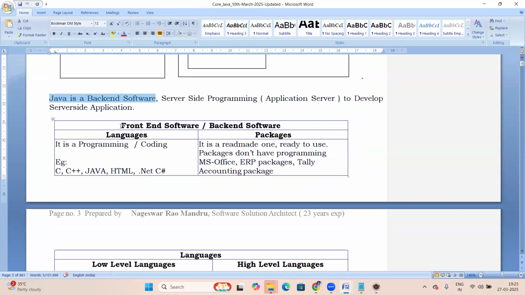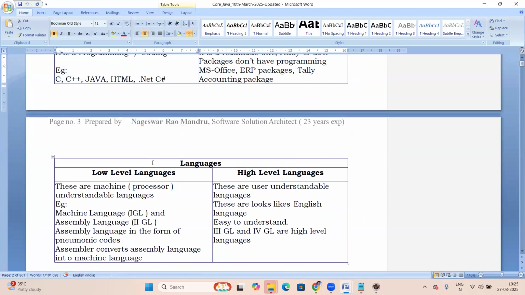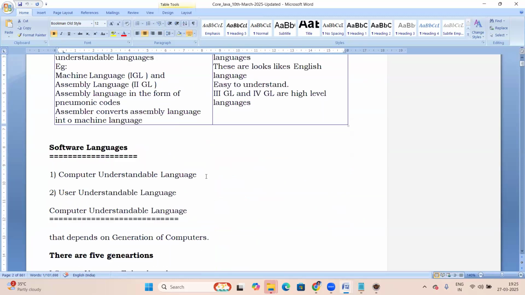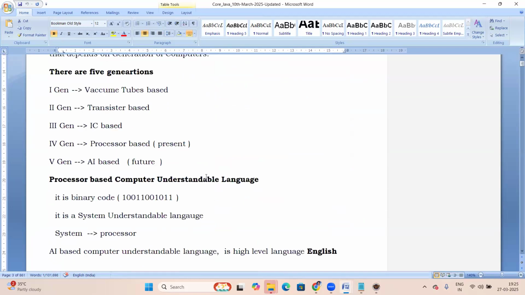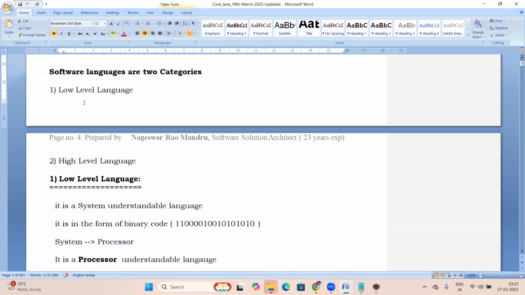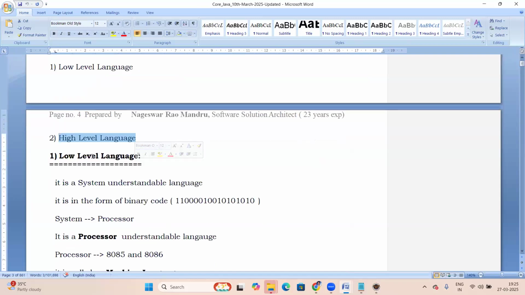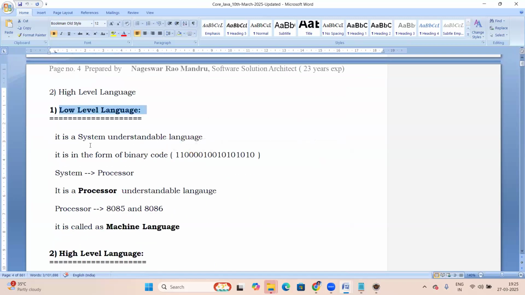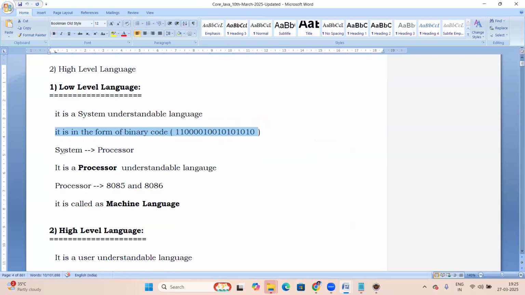See, in front end and back end, there are two things: language and package. Java is a language. Package means no coding; in a language, there is coding. Java comes under languages. There are two types of languages: low level languages and high level languages. A low level language is a system understandable language. It is in the form of binary code, 0s and 1s format.